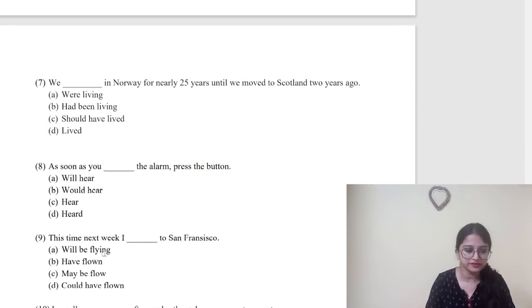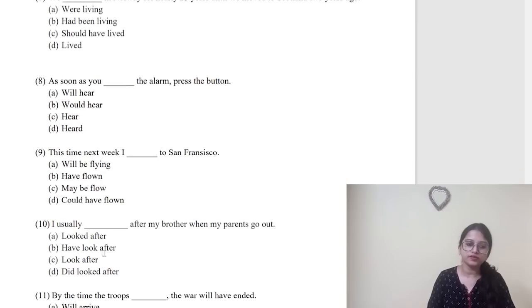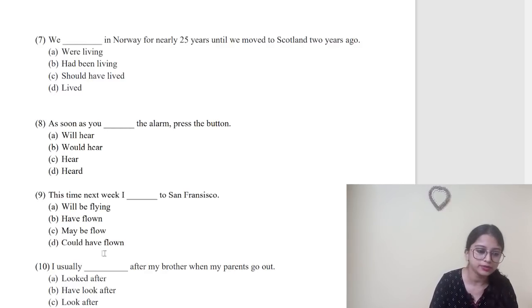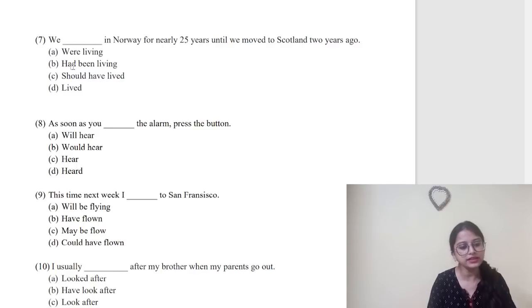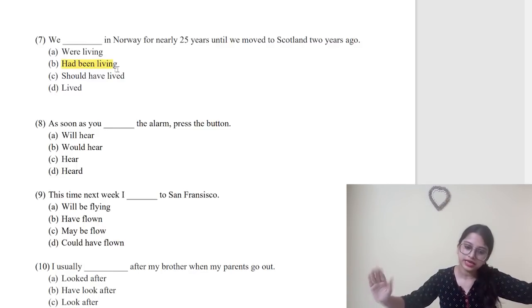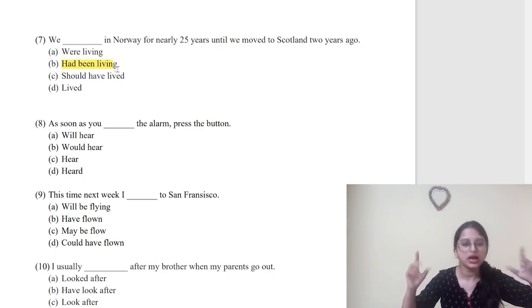Number 7. We dash in Norway for nearly 25 years until we moved to Scotland 2 years ago. What will be number 7? It will be had been living. So we had been living in Norway for 25 years. Then we moved to London. So that is a past event, and moving to London is also a past event. When there are two past events, how do you mark the change of time? One past perfect, one simple past.